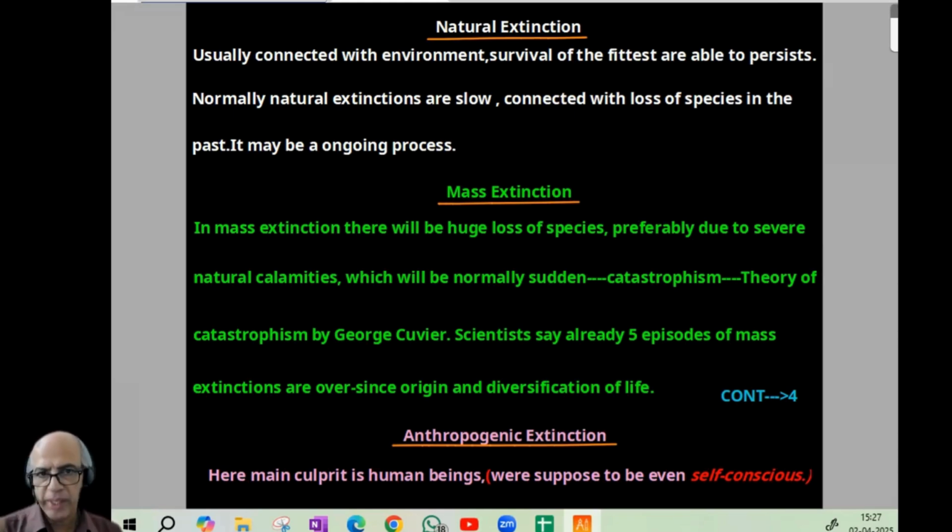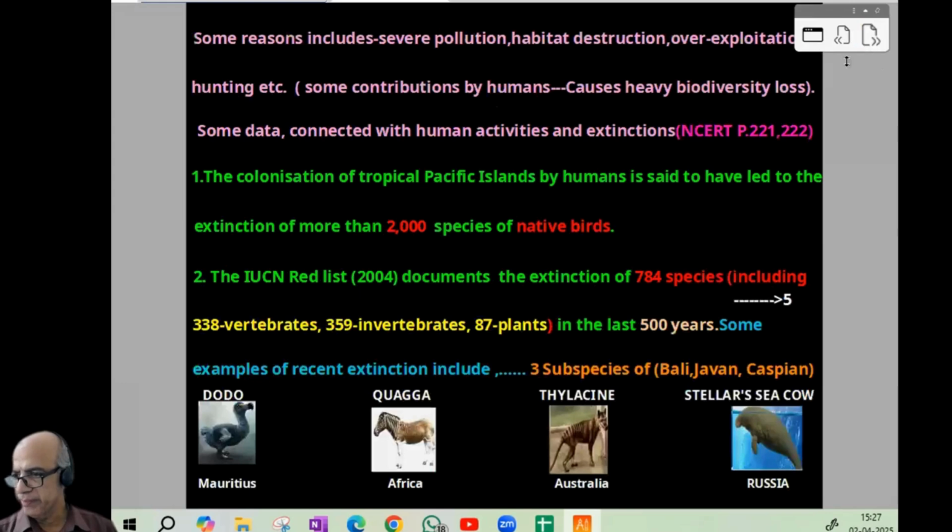But remember, we are causing most of the destruction to nature. I think this page is clear. Now we can proceed to the next page. Some reasons include the contribution of human beings to why this extinction can be caused. Severe pollution will be there. Habitat loss will be there. Habitat destruction, overexploitation, hunting, all this can cause heavy loss of biodiversity caused by human beings.